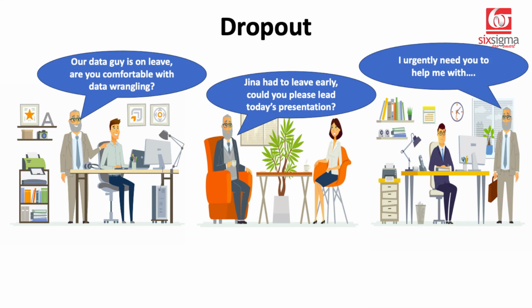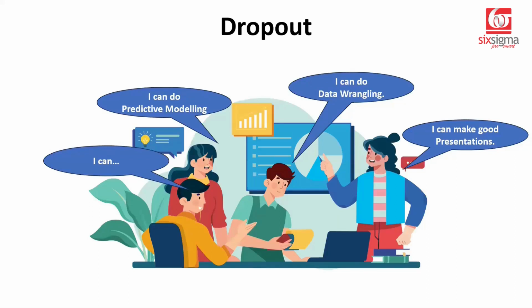So the point is, if we specialize in a core area and the entire team depends on us, the day we are not there, the entire team will be impacted. So don't you think it will be better if the person who was very confident with predictive modeling also knows data wrangling and making presentations? Wouldn't it be better if the person who was good with data wrangling also knows predictive modeling and making presentations? And what about this? The person who makes presentations should also understand predictive modeling and data wrangling.